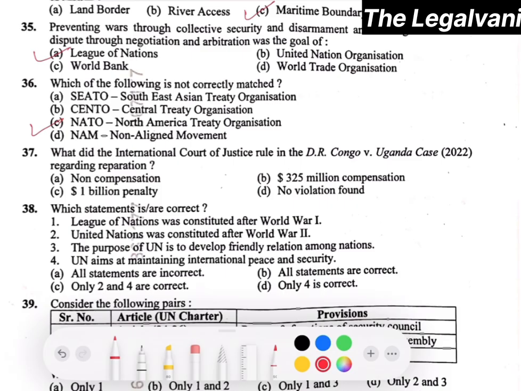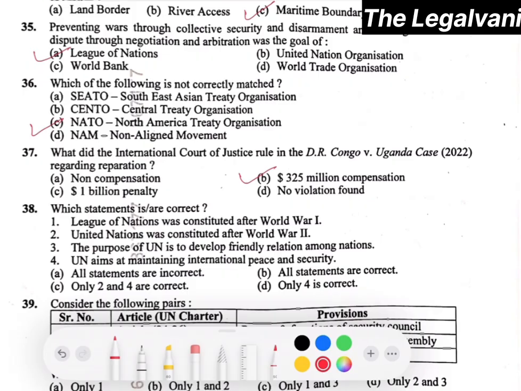Question number 37. What did the International Court of Justice rule in DR Congo versus Uganda case 2022 regarding reparation? Here the right option will be option number B, that is $325 million compensation was given.